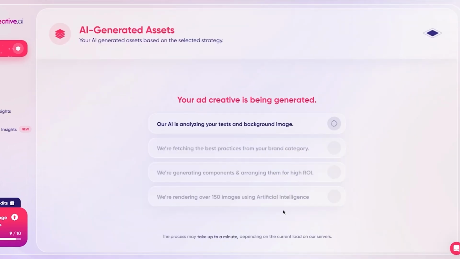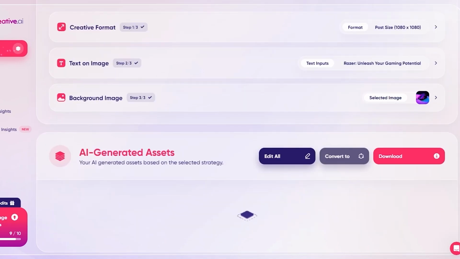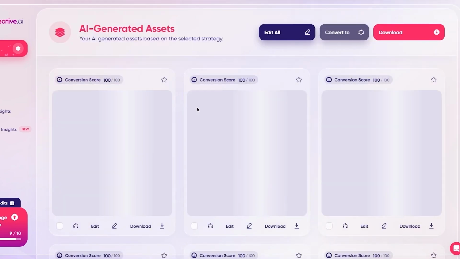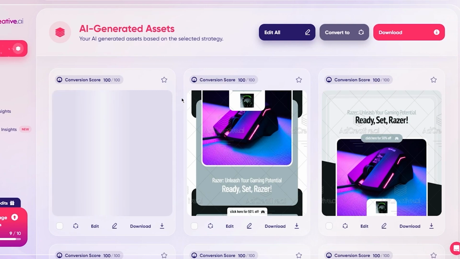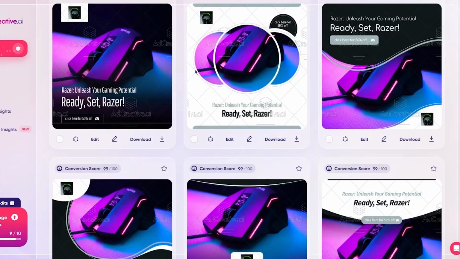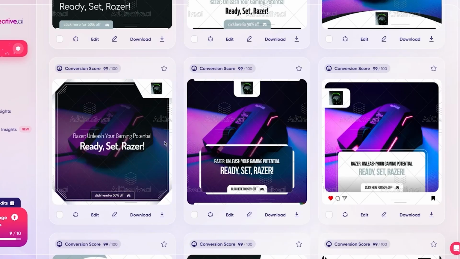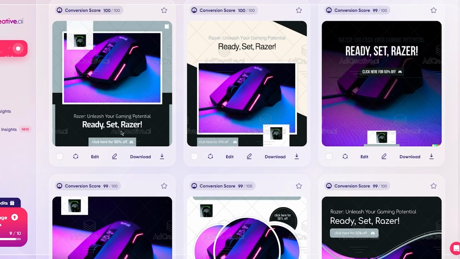So once you've done all this, you're going to go ahead and click on create a post, and obviously it's going to create tons and tons of different posts for you. So once you get this whole smattering of posts, your job is to choose which post you want to go with. Now, there's going to be a lot of posts, okay? Like not one or two, there's going to be a lot of them. So obviously, thoroughly go through them, go with whatever looks best in your opinion, and make sure to check the conversion score as well. So as you can see, these upper ones over here have a conversion score of 100. But a few ones down here have a conversion score of 99. But obviously, these are different in design and they'll look better in my opinion as well.